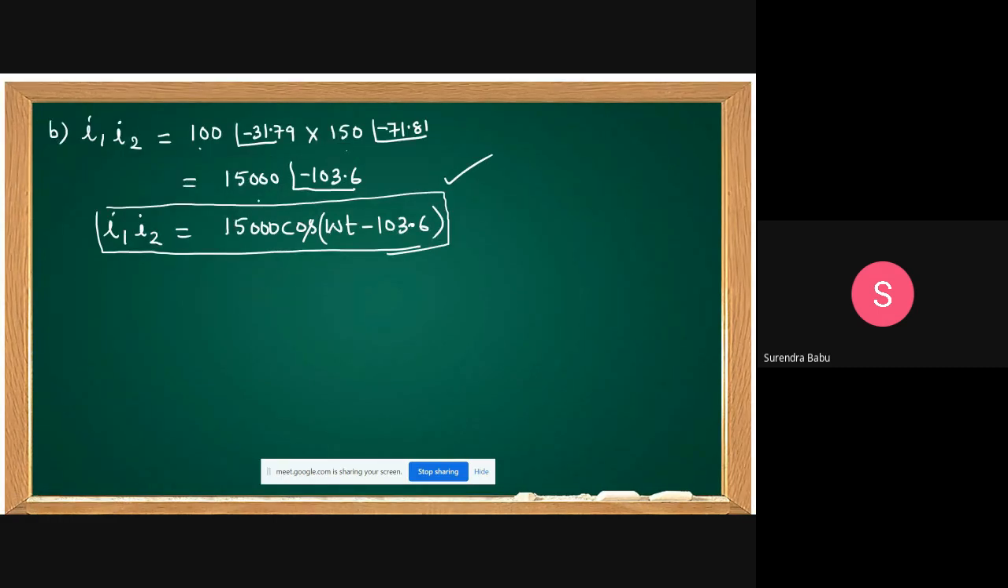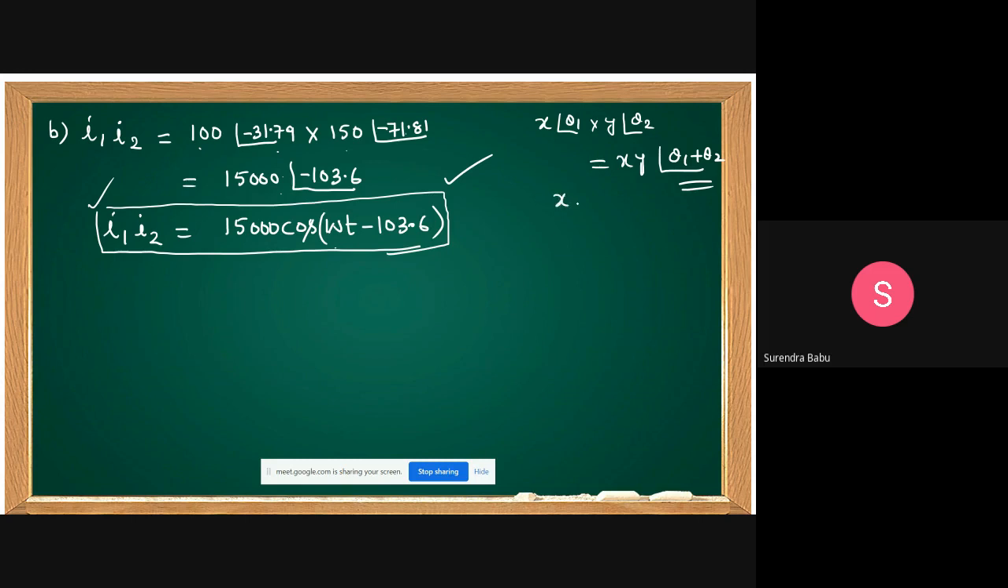100 into 150, 15,000. See, I think all of you know this one. For example, x at angle of theta 1 into y at angle of theta 2. How can you write? xy at angle of theta 1 plus theta 2. Add these two, minus 31.79 minus 71.89, you can add. Approximately you can get this one. But which function do I consider? Cos omega t minus 103.6 angle. Amplitude is 15,000. That only I multiplied. But in multiplication, angles are added.